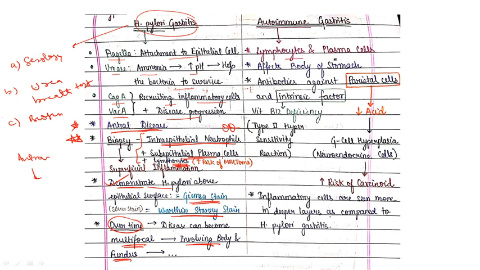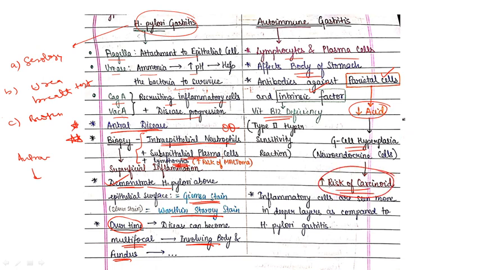Now coming to autoimmune gastritis. So here you will get lymphocytes and plasma cells, and it affects the body of the stomach mainly. Antibodies are against the parietal cells and intrinsic factor. Because the antibodies are forming against intrinsic factor also, that will cause vitamin B12 deficiency, and because it is damaging parietal cells, it will decrease acid, and that decreased acid will cause G cell hyperplasia, and that will lead to increased risk of carcinoma.